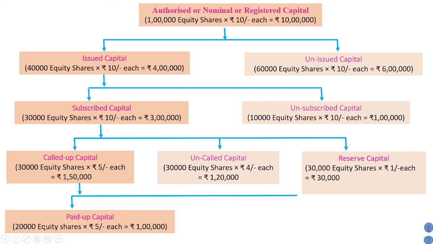In our example, the holders of 20,000 equity shares have paid their call, that is 20,000 into 5 is equal to 1 lakh. 1 lakh is our paid up capital. The remaining part of rupees 5, that is 10,000 equity shares, the holders of 10,000 equity shares don't pay their call. So 10,000 into 5, 50,000 is our calls in arrears.